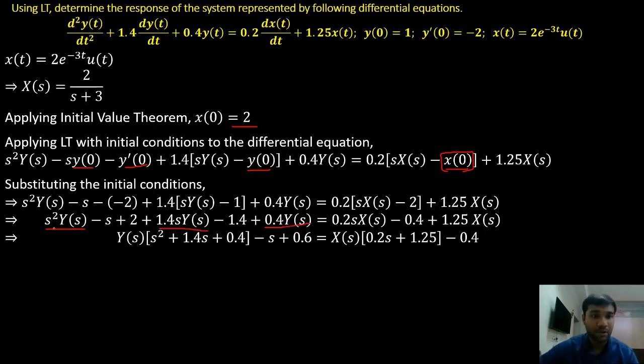If I take y of s common, I get s square plus 1.4s plus 0.4, and I have minus s plus 2 minus 1.4, and 2 minus 1.4 is 0.6. On the right hand side I took x of s common in these two terms, so 0.2s plus 1.25, and I have a constant of minus 0.4. So I'll simplify it further.